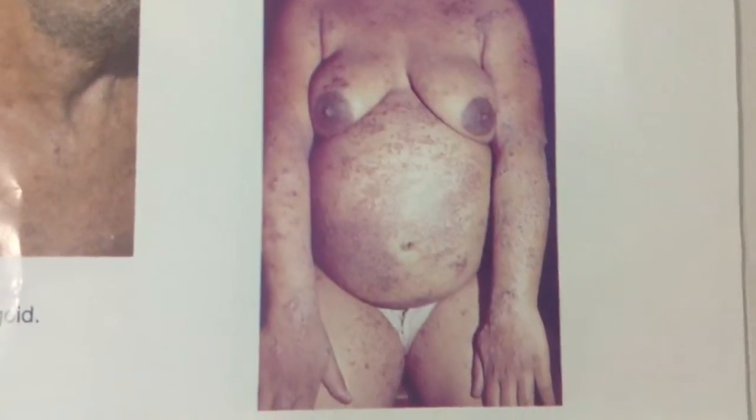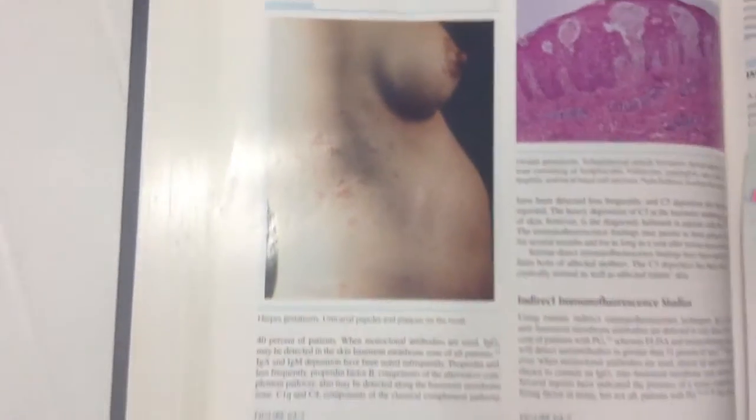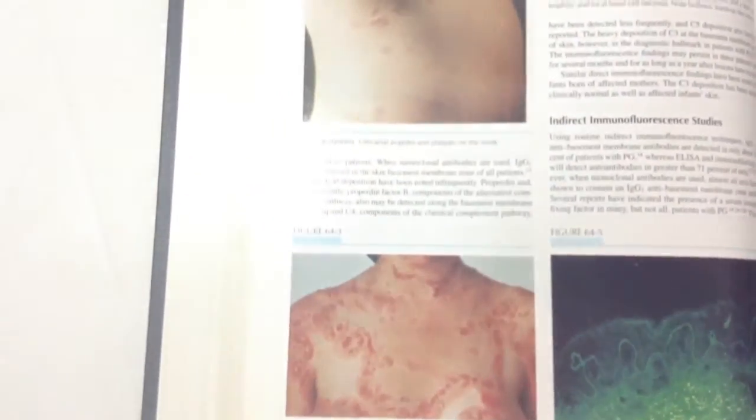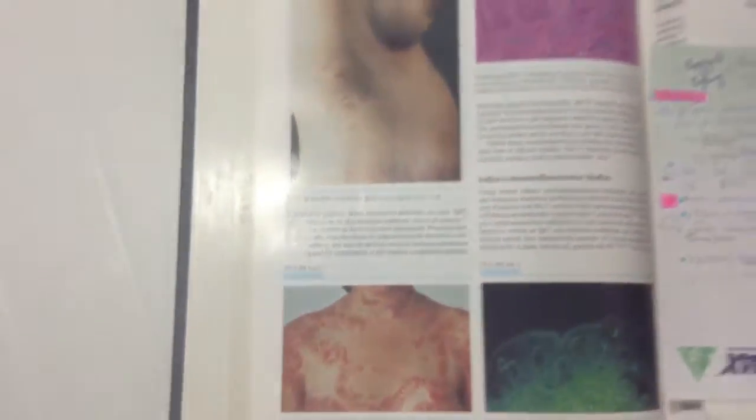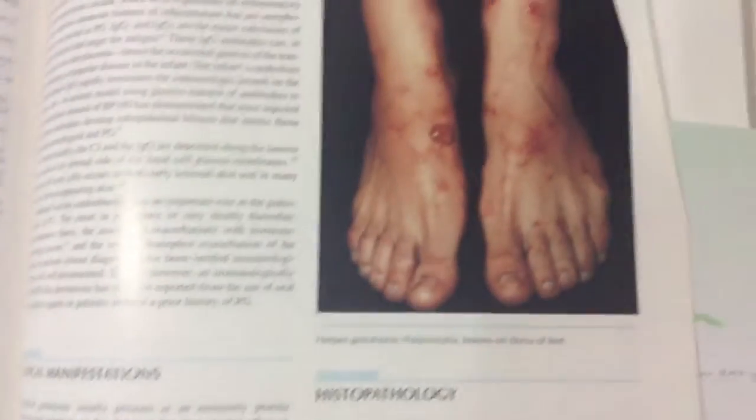As we can see here in the picture, and also in these pictures, this is pemphigoid of pregnancy or herpes gestationis. Here bullae on urticarial wheals and on normal skin. Here also is another picture.